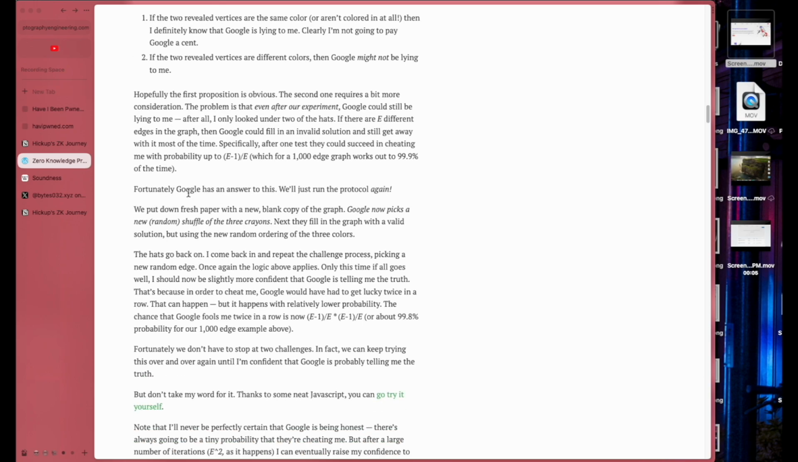All right. Fortunately, Google has an answer to this. We'll just run the protocol again. We put down fresh paper with a new blank copy of the graph. Google now picks a new random shuffle of the three crayons. Now they fill in the graph with a valid solution, but using the new random ordering of the three colors.